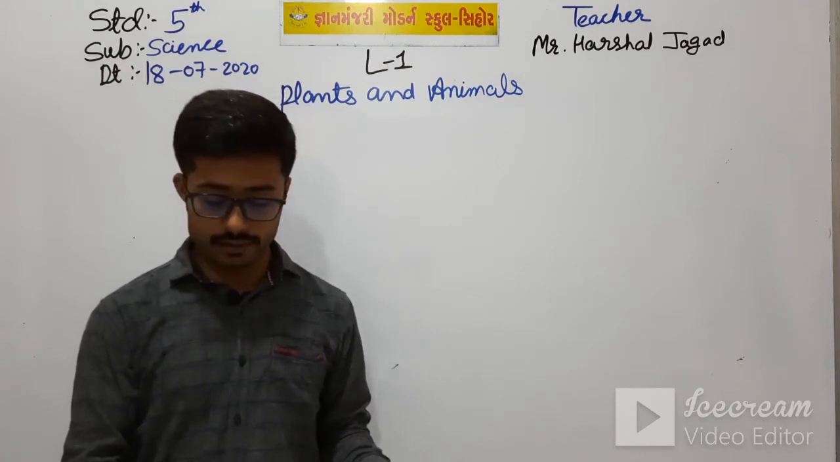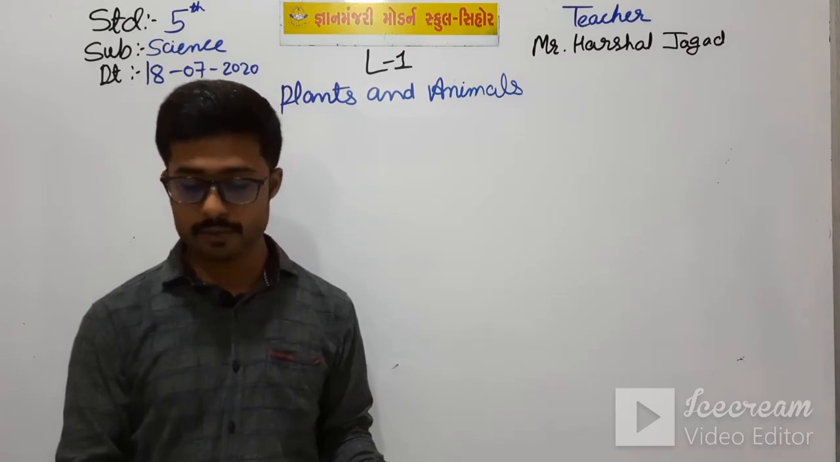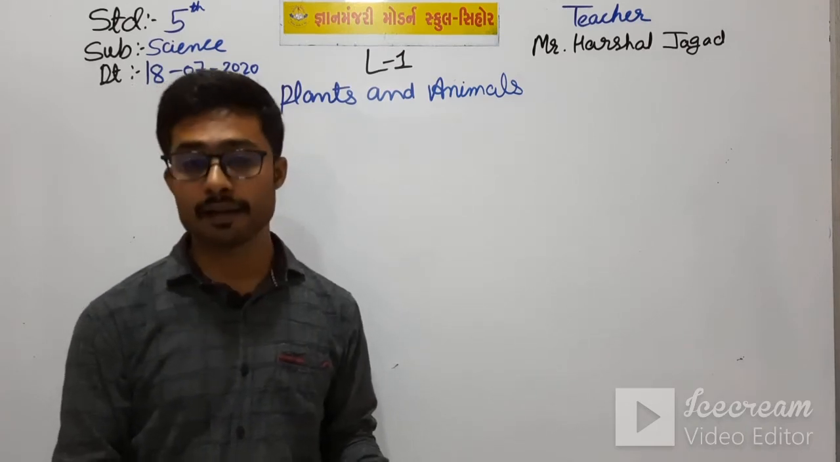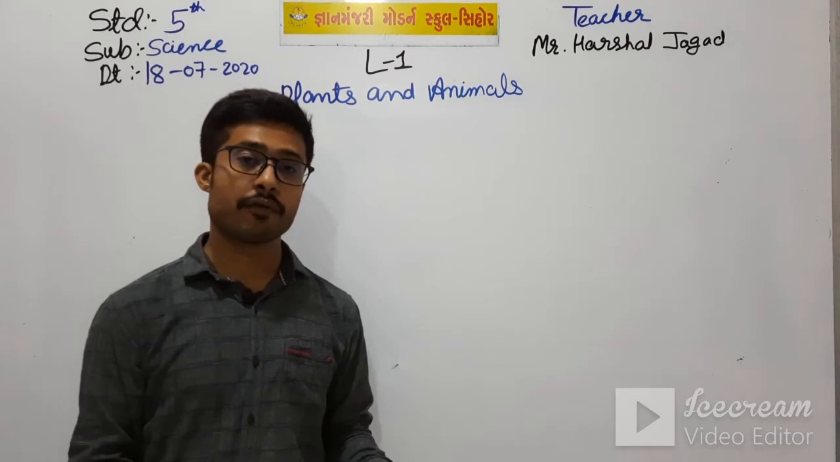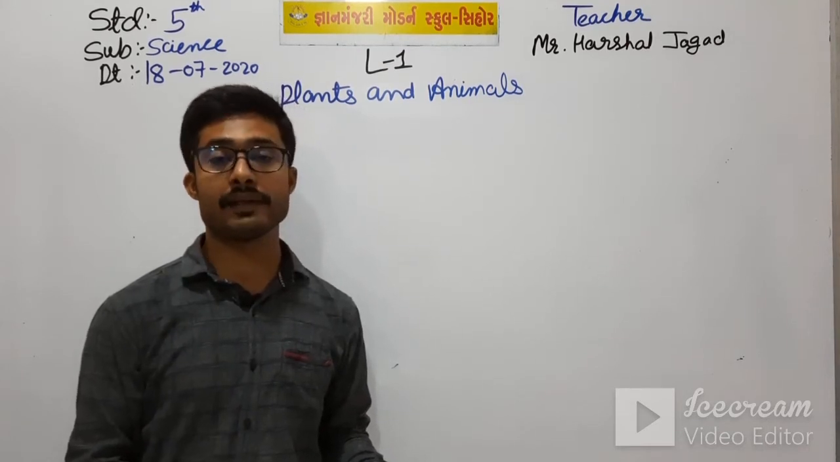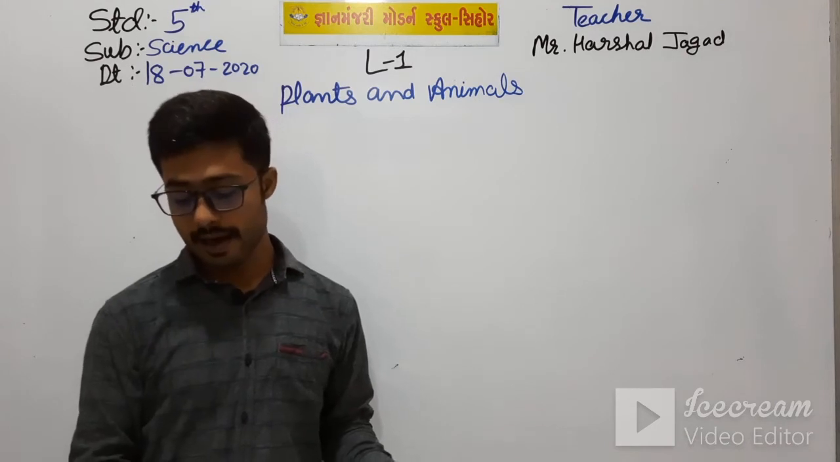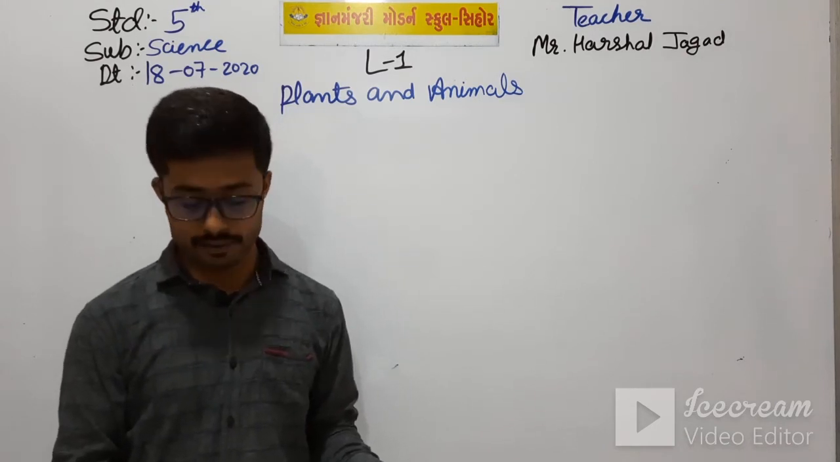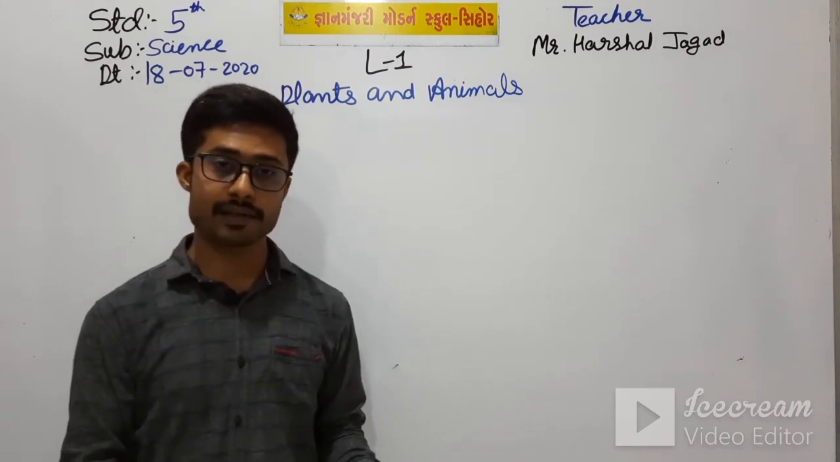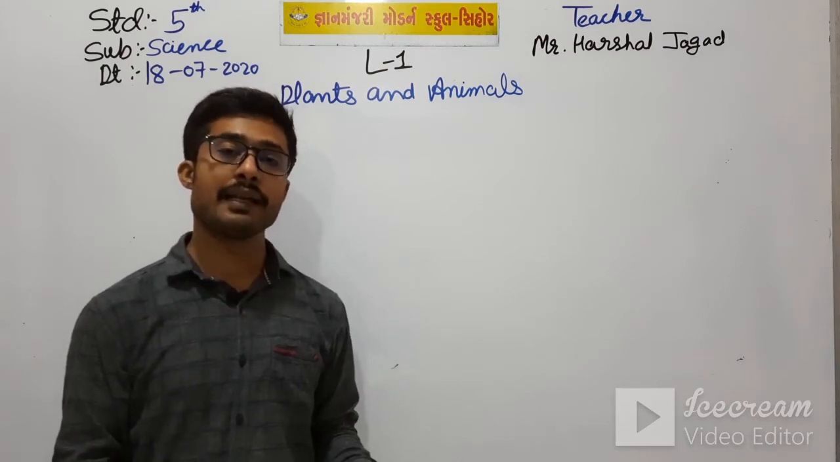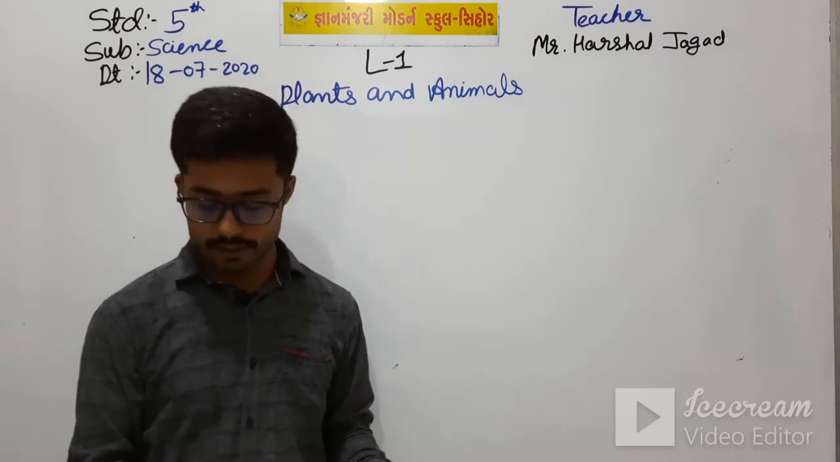Reptiles and birds also have lungs. Mammals breathe through nose and lungs. So from where do the terrestrial animals breathe? They breathe from the lungs. And reptiles and birds also have lungs. Mammals breathe by nose and lungs both.